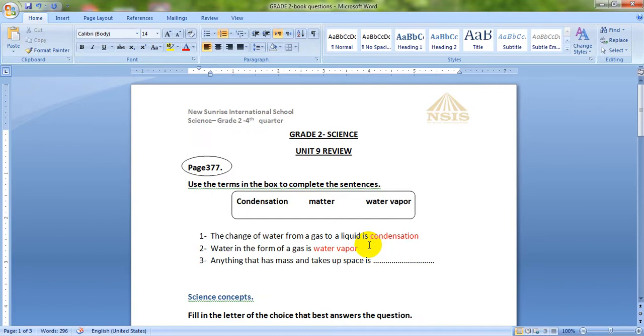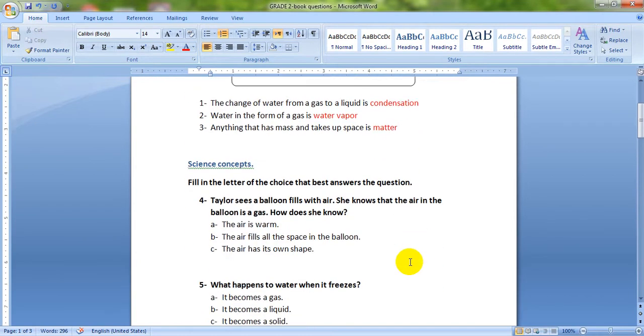The third one: anything that has mass and takes up space is, of course, matter. Anything around us that has mass and takes up space is called matter. Let's move to the next.